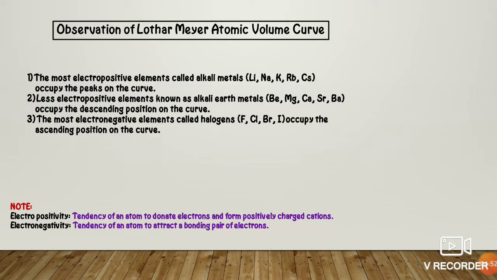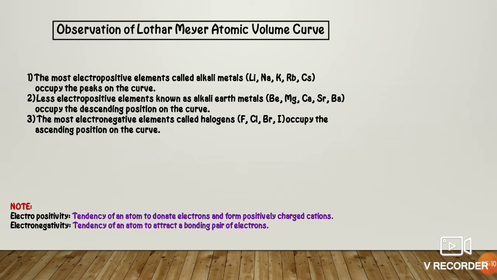And the second observation is less electropositive elements, that is, those having two electrons in the outermost shell, like beryllium, magnesium, calcium, strontium, barium, occupy the descending position on the curve. We'll see it in the curve in the next slide.